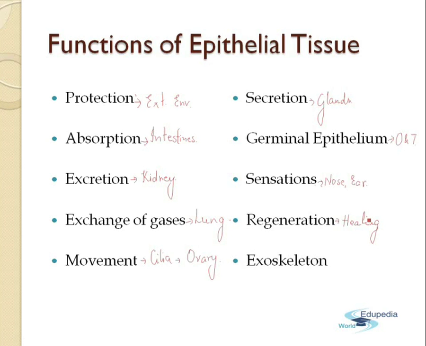So, these many functions are performed by the epithelial tissue, which makes it one of the most important tissues of the body. Again, a quick recap. First is the protection. It protects us from the external environment. Next is the absorption. It helps in absorbing the important materials. Third is the excretion, which helps in excreting certain substances out of the body. Fourth is the exchange of gases, which helps in the exchange of gases between the alveolar air and the lungs. Then the movement, it helps in movement of certain substances inside the body.